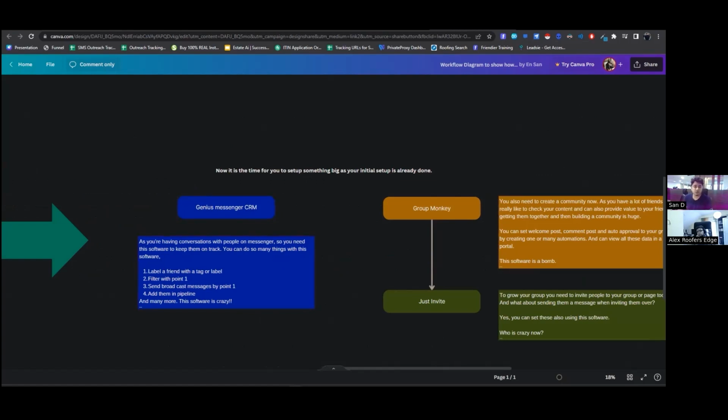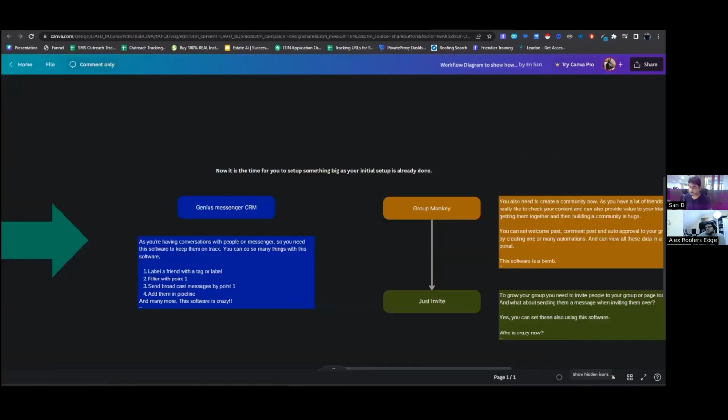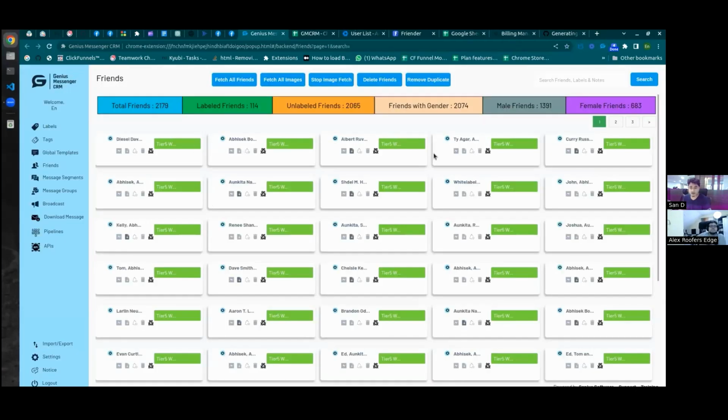So it helps with the messages you have in Messenger, right? And none of them are actually labeled with anything. So how will you even remember who is who? But if you make a label over here saying this is my lead, or this is my customer, this is maybe my partner, or this is some other list, as per your funnel, you can set those things up. Let me share my screen quickly and give you a quick demo. You see, I do have labels already over here. Let me go to the bigger version. You can see how many conversations I already have in my Messenger, even more.